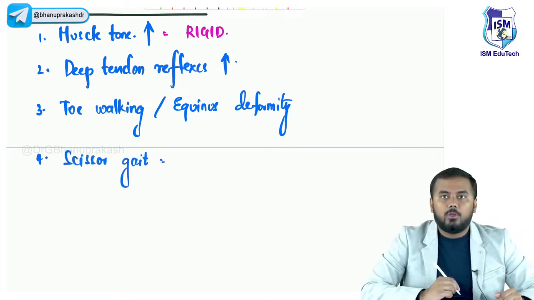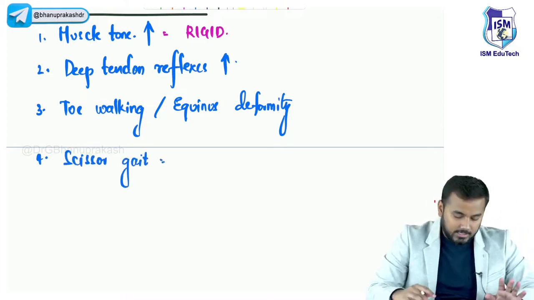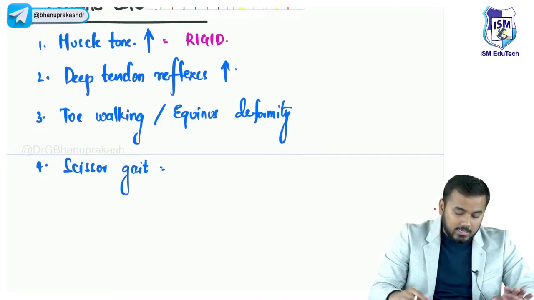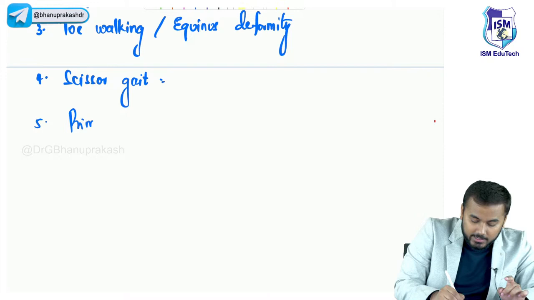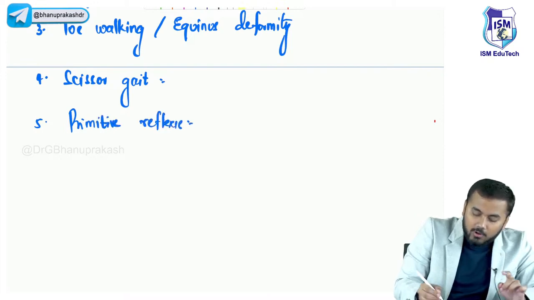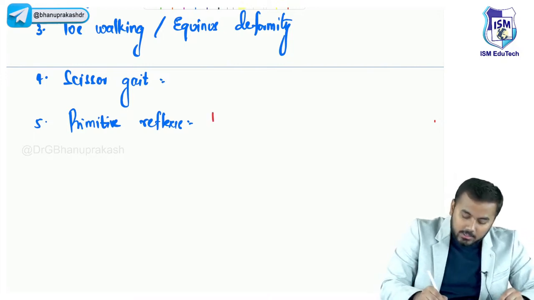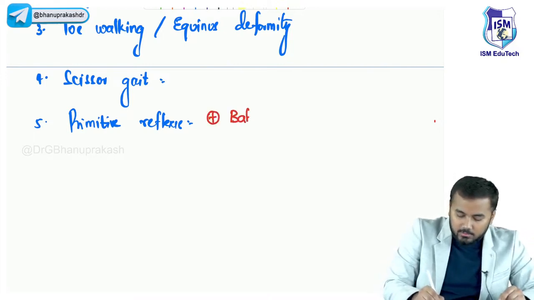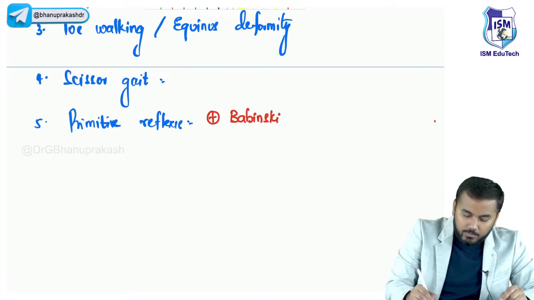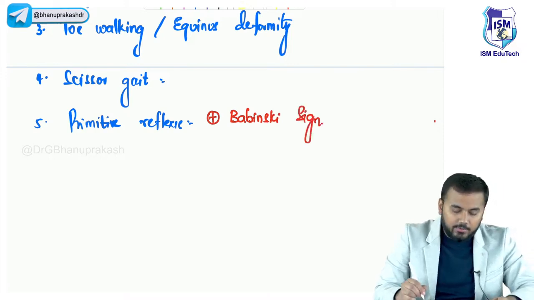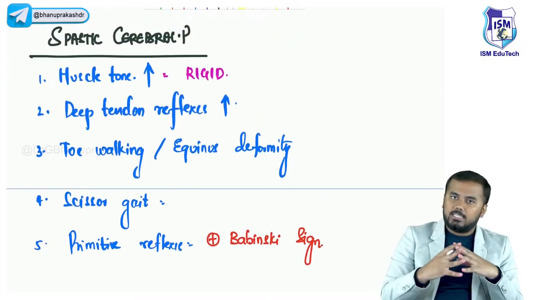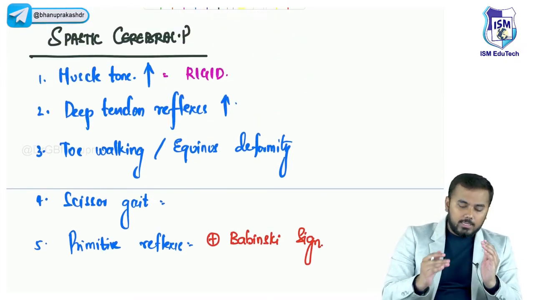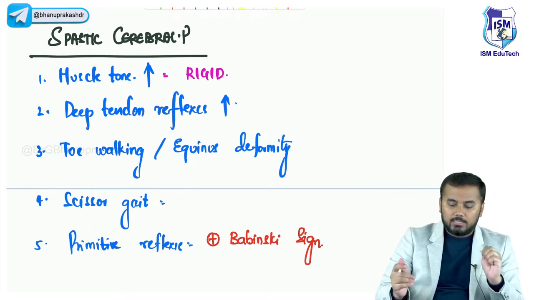Scissor gait. Okay. So the fourth important thing what you see is scissor gait. And the fifth important thing is you would also see primitive reflexes. Primitive reflexes matlab one of the reflexes Babinski sign, hai na? You will see a positive Babinski sign. Right? So these are some of the very important spastic cerebral palsy symptoms, guys.